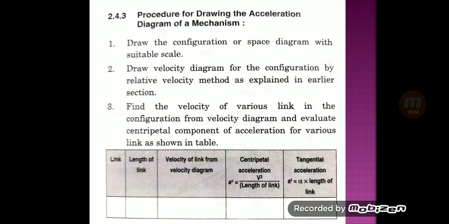I hope we understand the procedure of drawing the acceleration diagram of a mechanism. Thank you.